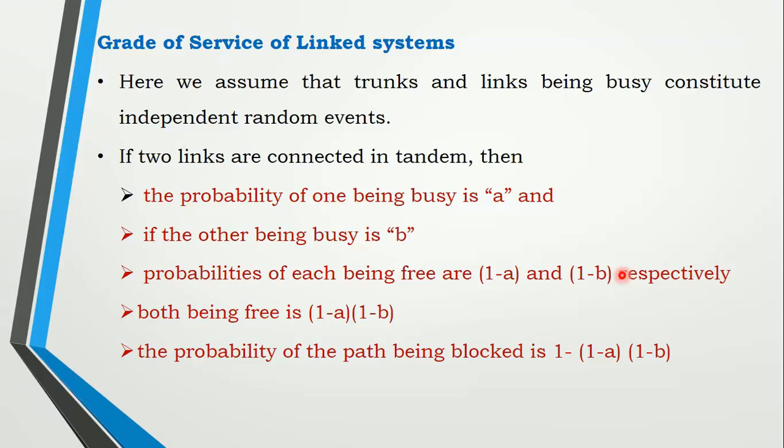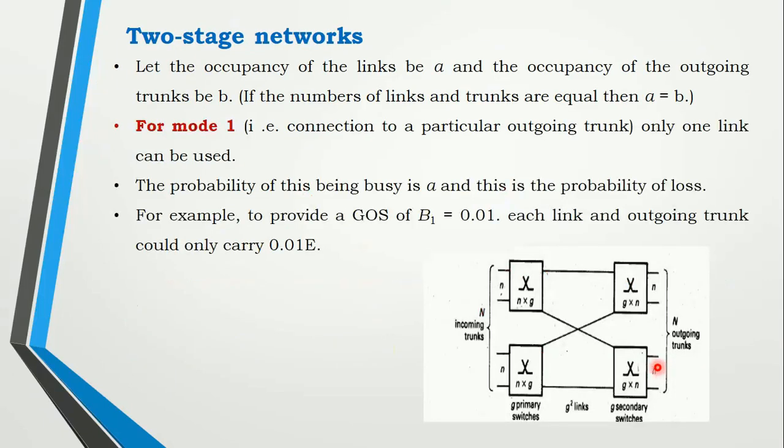If both are free, you need to multiply them. It is the product of the free network, (1 minus A) into (1 minus B). And to find the blocking probability, you subtract the free probability from 1, that is 1 minus (1 minus A)(1 minus B). Now using those assumptions, let us find the grade of service for a two-stage network.